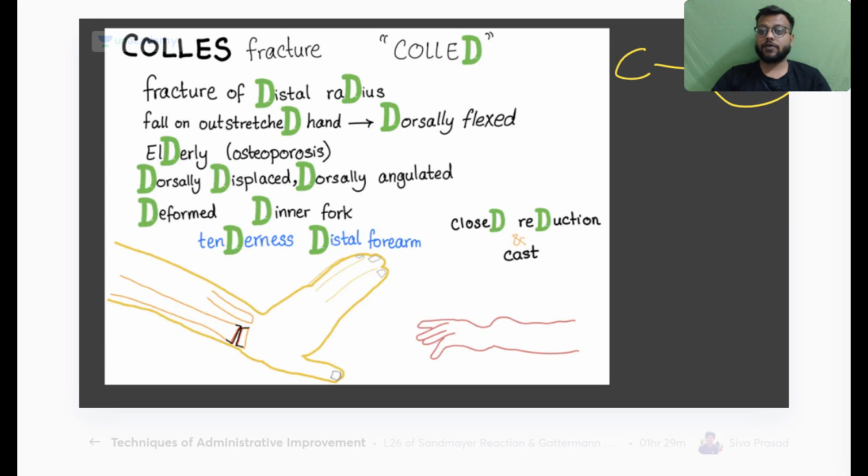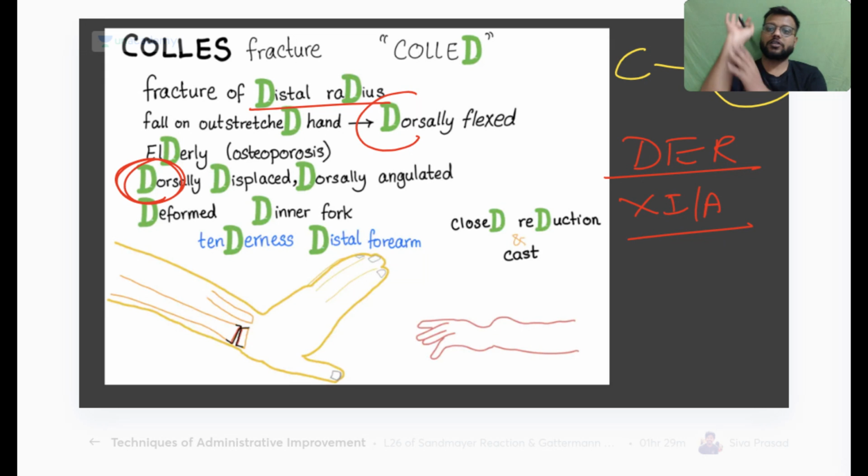So D means this is a fracture of the distal end of the radius which is not intra-articular, and the fragmented segment or the distal segment will be tilted or displaced towards the D, that is the dorsal side. D, that is dorsal side.